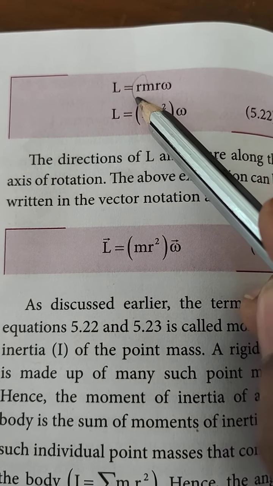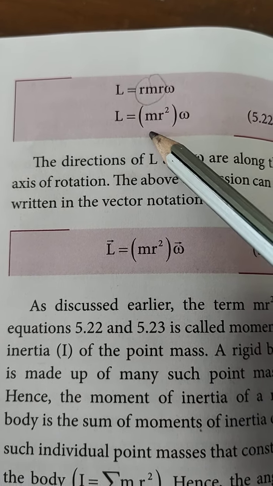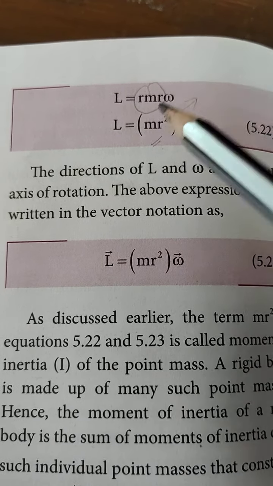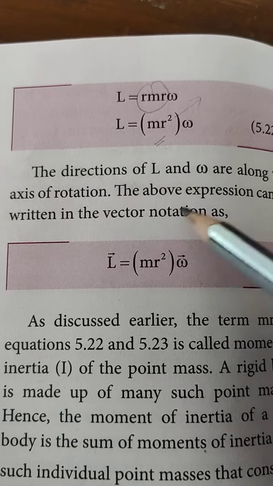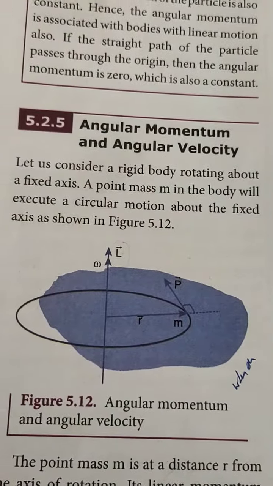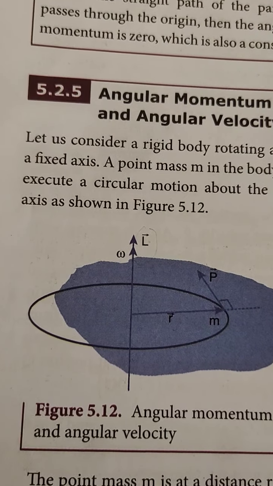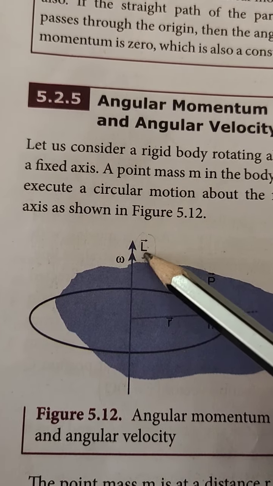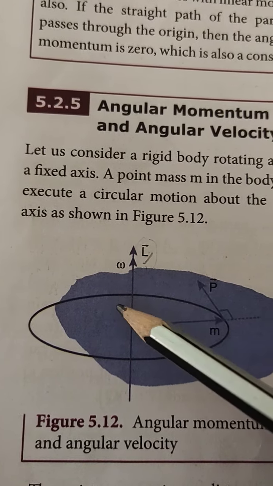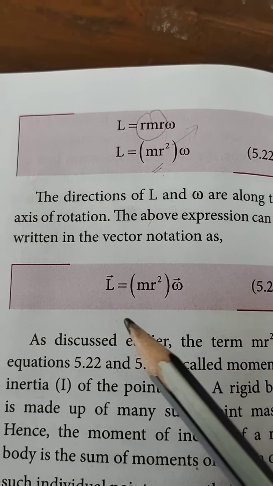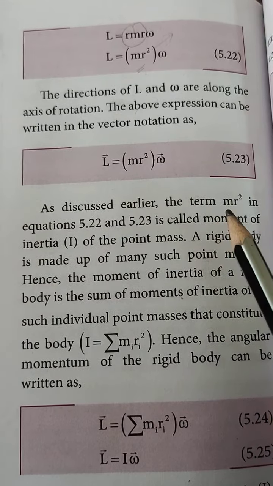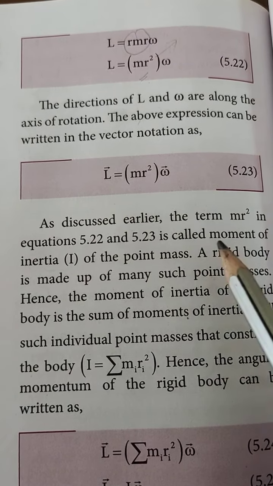Here r into r becomes m r squared, which is the product of mass and the square of the distance or position vector, called the moment of inertia. The direction of angular momentum is along the axis of rotation, so the above expression can be written as L vector equal to m r squared omega.